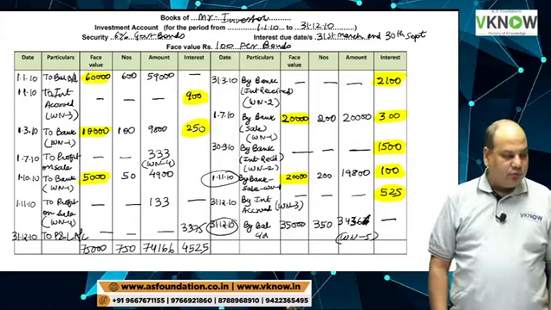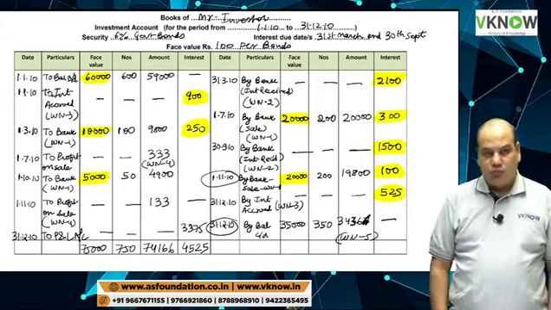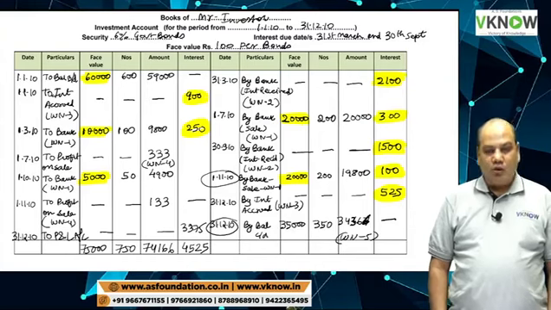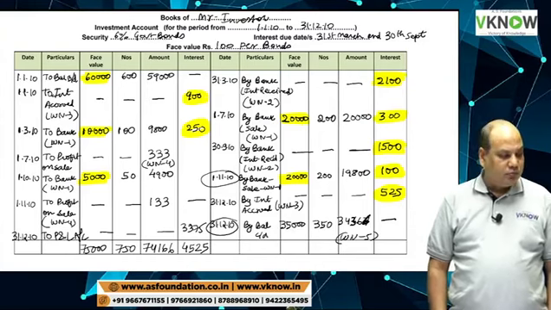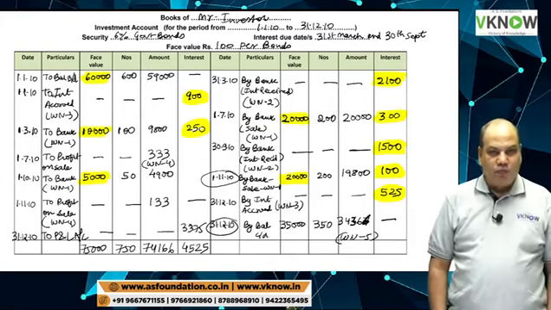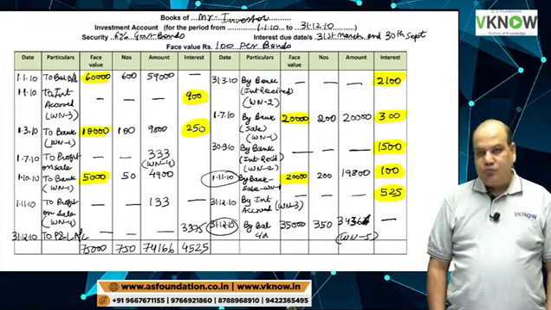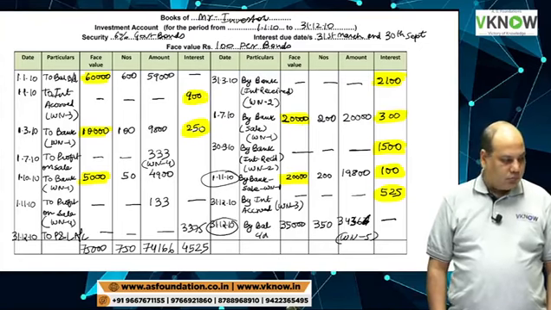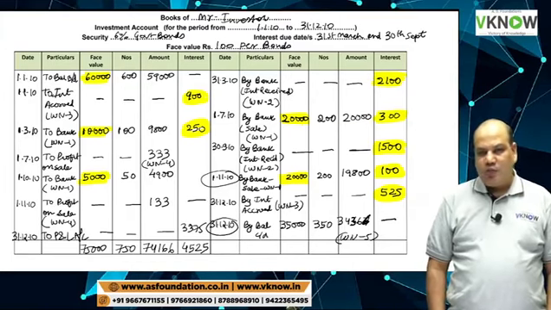Is it right now? Has everybody done? Is there any query? This type of question comes for 8 marks approximately.